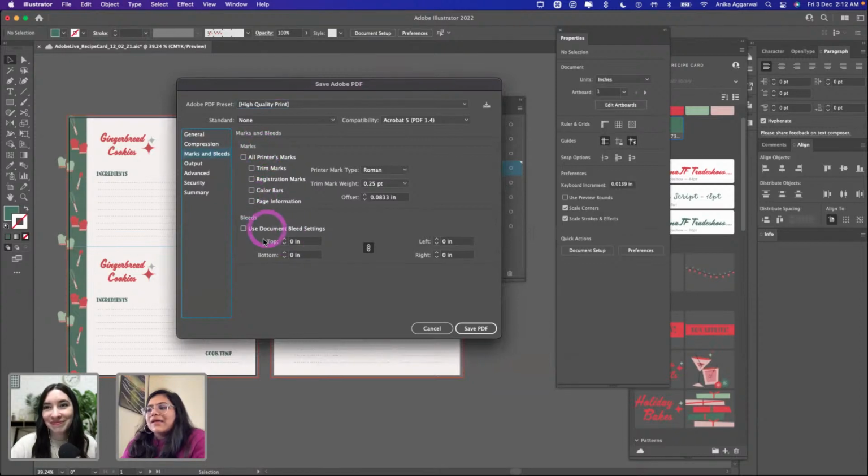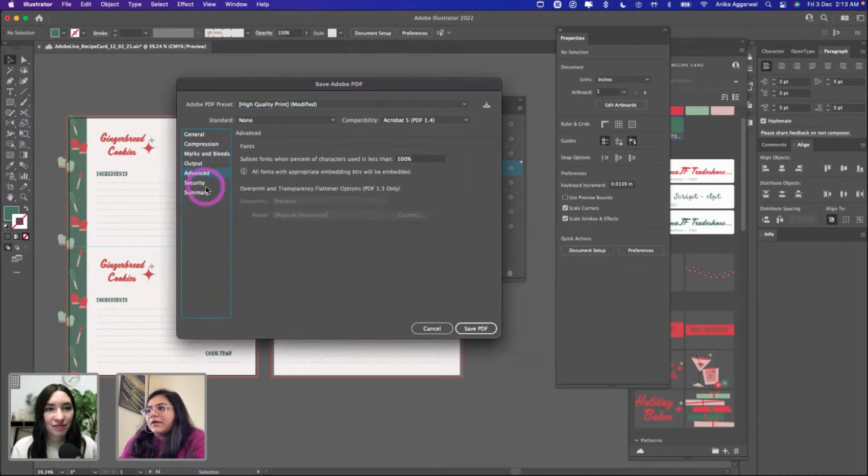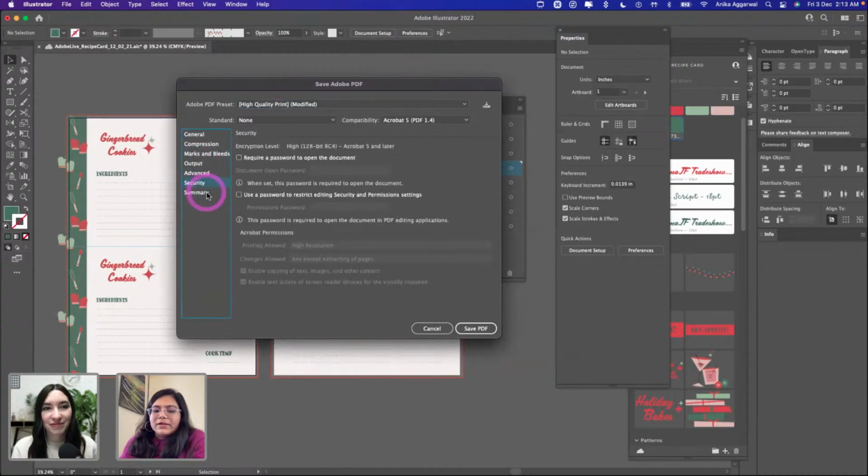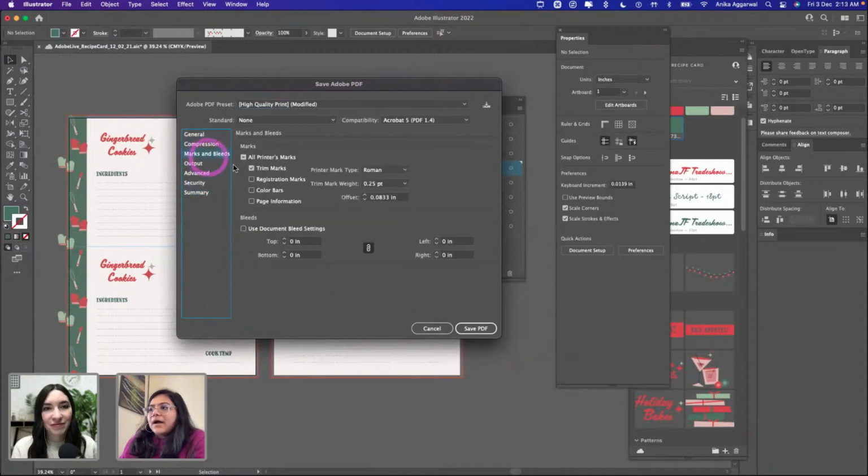But I do have marks and bleed. Let's talk about trim marks, because that's where we'll cut the page. And so it's really important to check that. And let's just save as PDF. There's also a lot of other stuff that you can look into later on when you're exploring for yourself. But for now, let's just do the bare minimum.